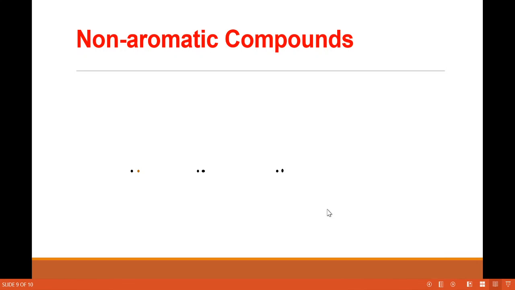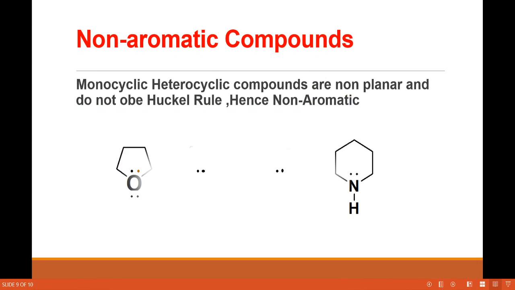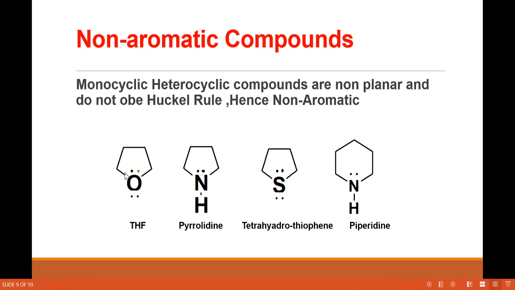Okay. Then we see the non-aromatic compounds. Examples: monocyclic and heterocyclic compounds that are non-planar and do not obey Huckel's rule. Hence they are non-aromatic. So here this is tetrahydrofuran, this is pyrrolidine, tetrahydrothiophene and piperidine. Here there is no conjugation, meaning the conjugation condition has failed in these compounds. That's why they are non-aromatic.